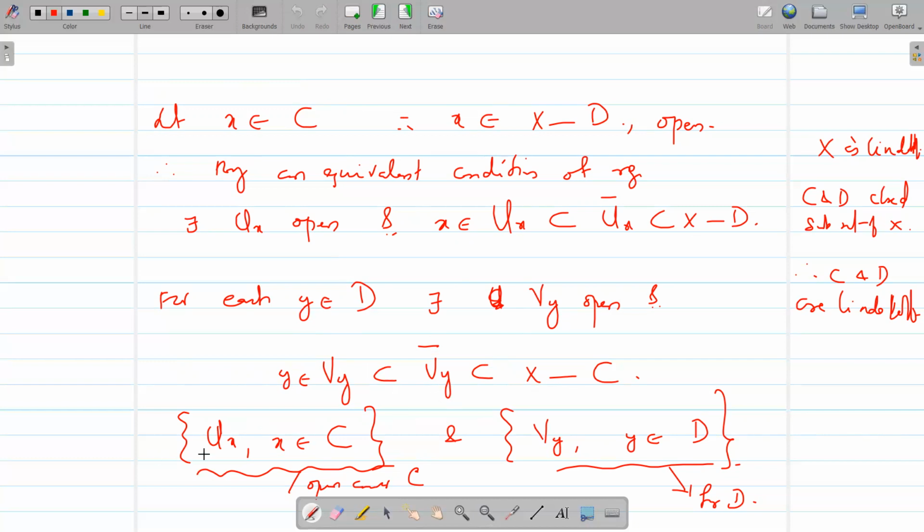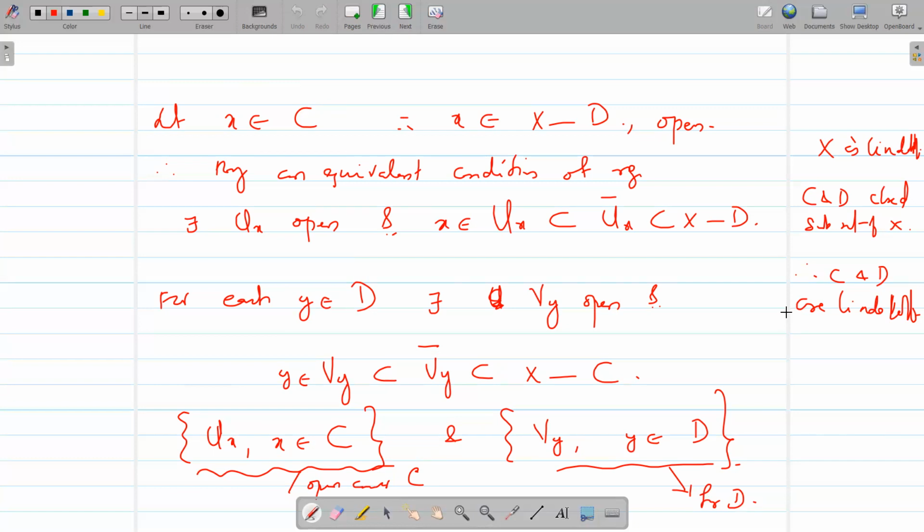Now this family Ux, x belongs to C, where each Ux is an open set with x belongs to Ux, is an open set family that will definitely cover C. Similarly, this family Vy, y belongs to D, will cover D.